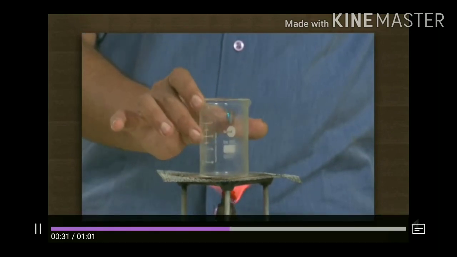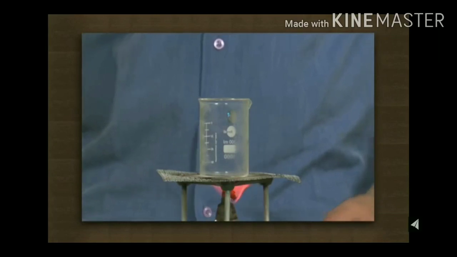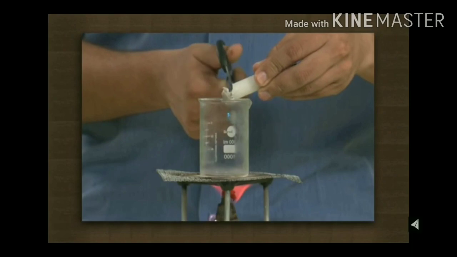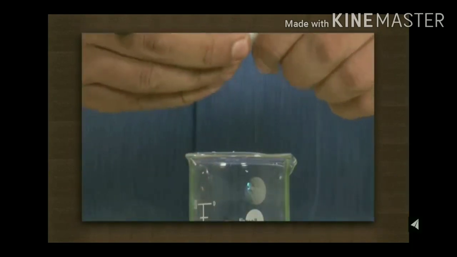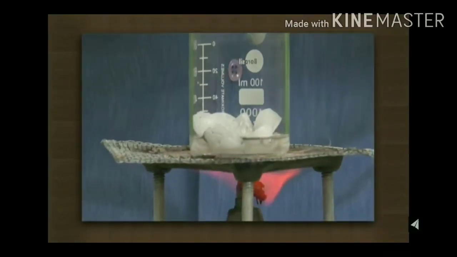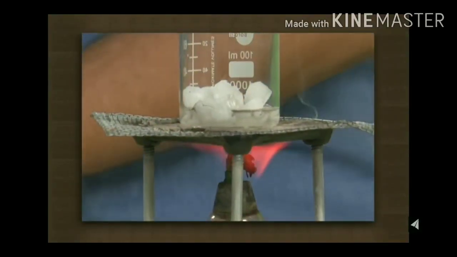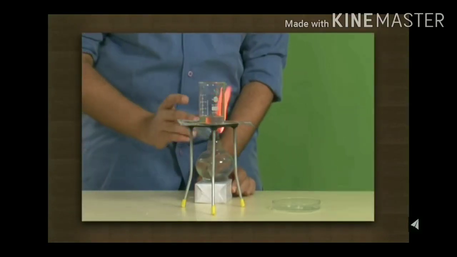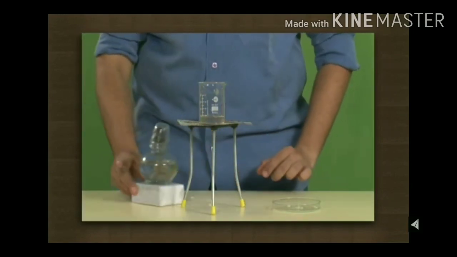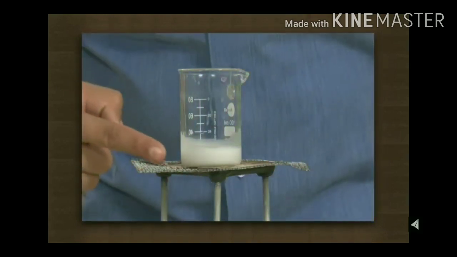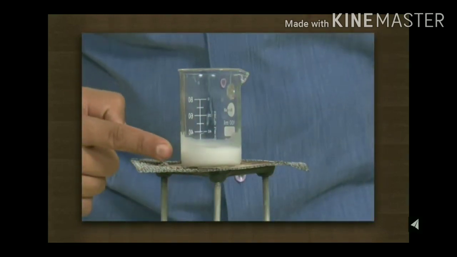Take a spirit lamp, light it, put a beaker, chop some wax of a candle, make pieces, and heat. Observe. Remove the spirit lamp. Let it be for a few minutes. You will see the wax will regain its original shape. It solidified again.